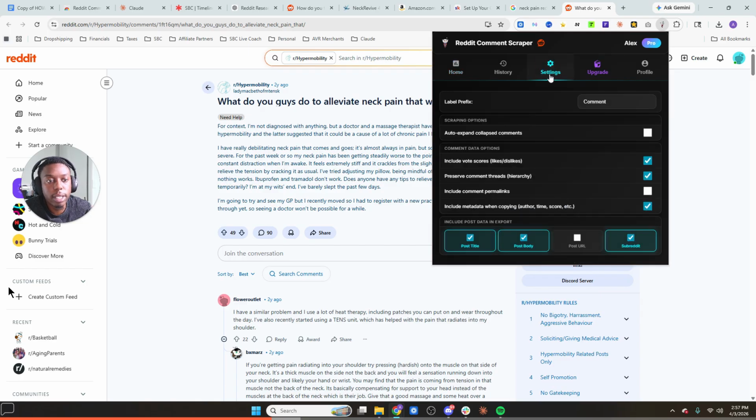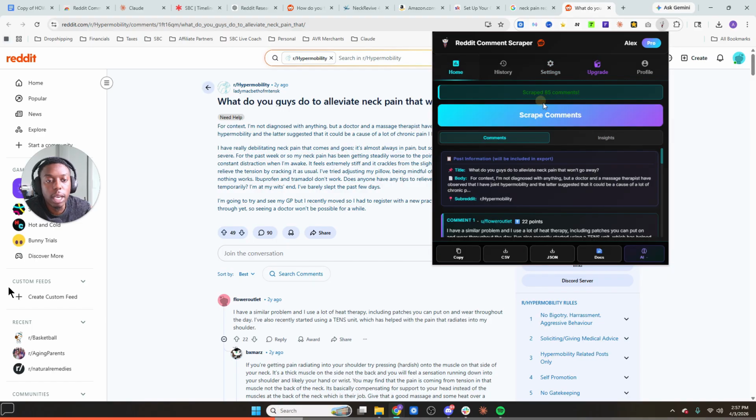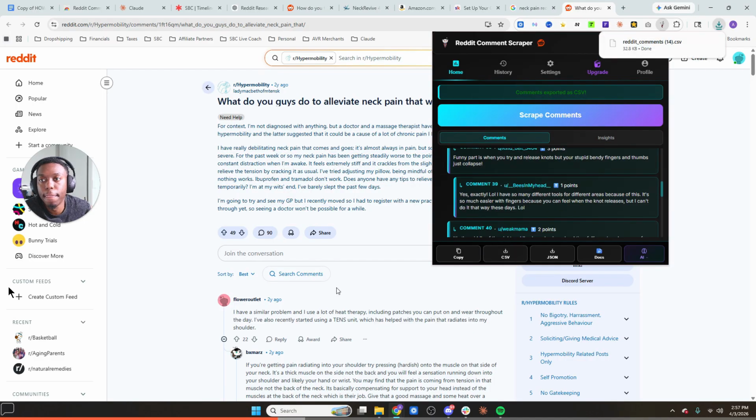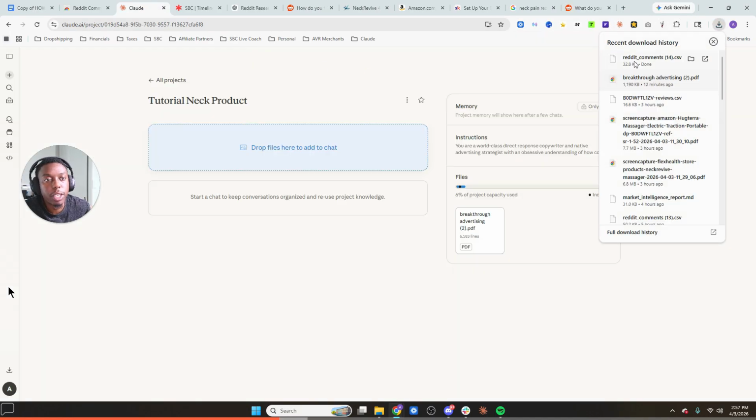What I would also recommend you do, by the way, go to settings, make sure you have post title, post body, and subreddit checked on, and make sure your settings look like this. But look how sick this is. It's literally gonna extract every single thing here, and all you gotta do is just hit CSV file. Go to Claude here, and then just dump that bad boy in there.